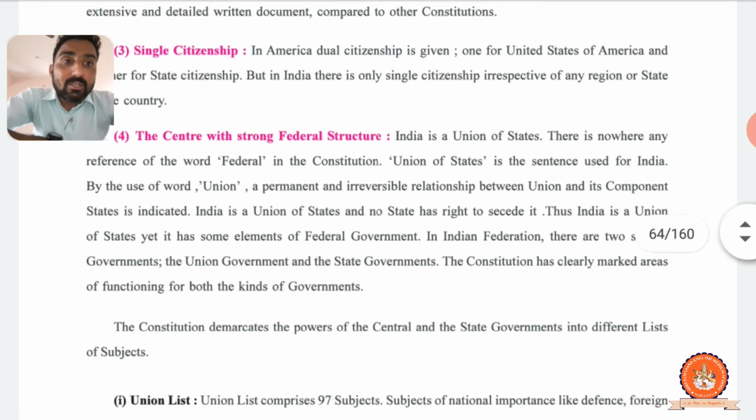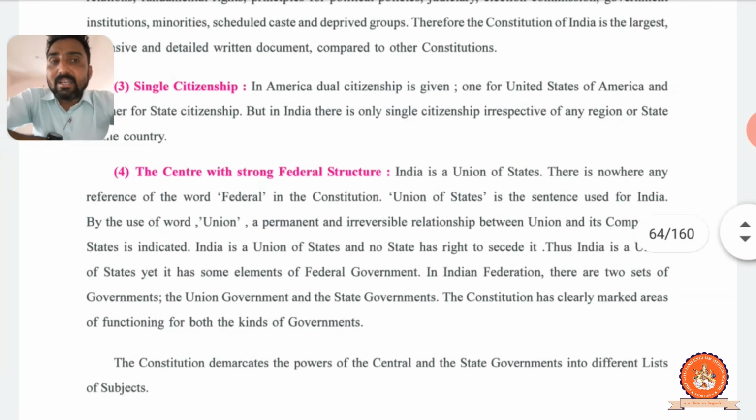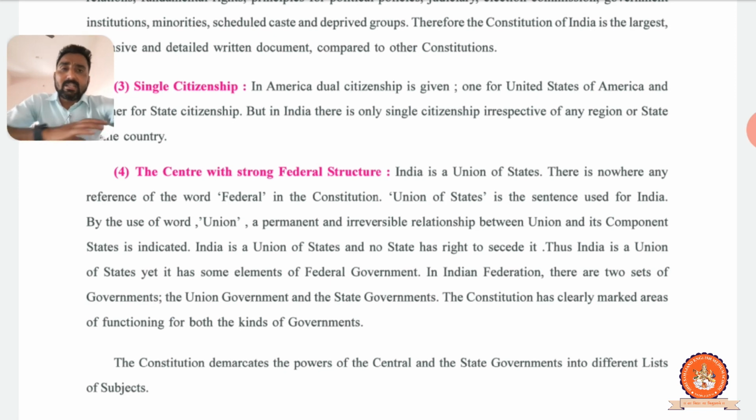India is a union of states. Please make a bracket: India is a union of states, or we can call it a subcontinent. I think you have heard that many people call India a subcontinent country. Subcontinent means different states decided we stay together, we live together. They formed a union, a group, and then became one country. It's called India.